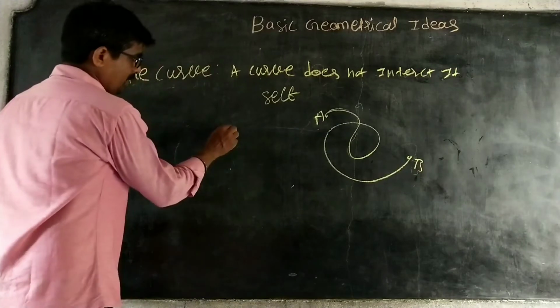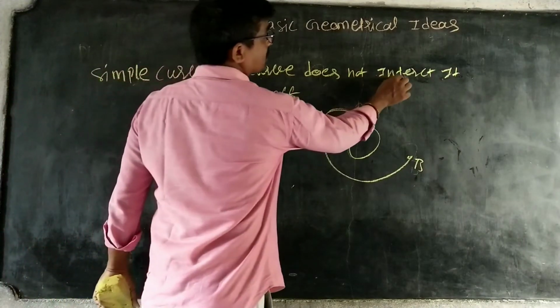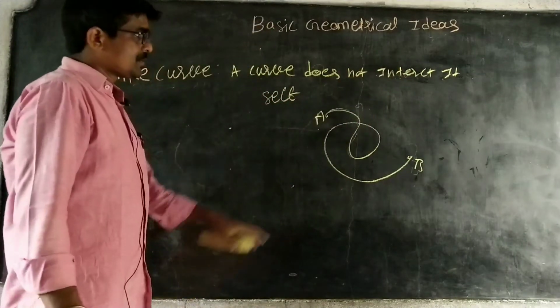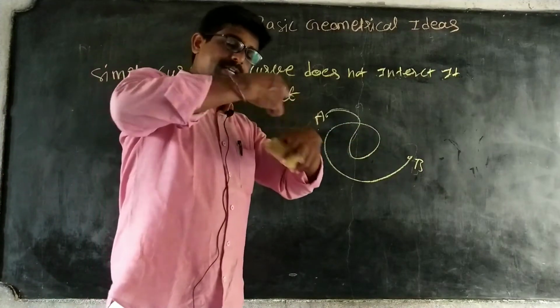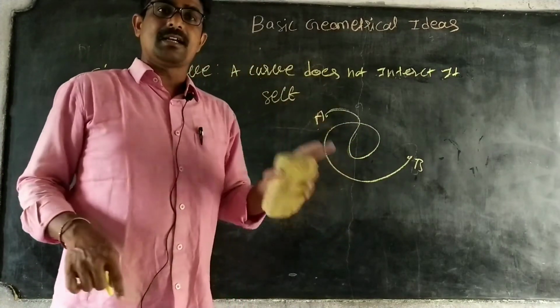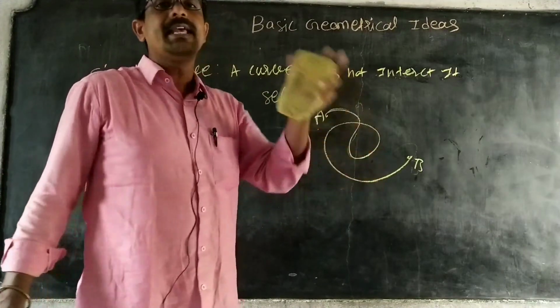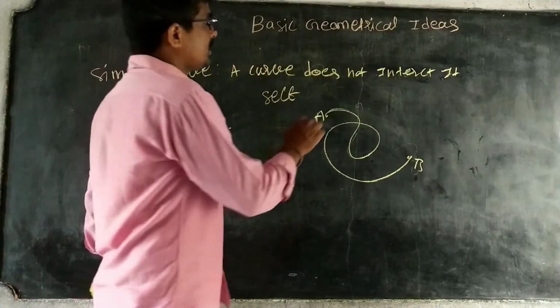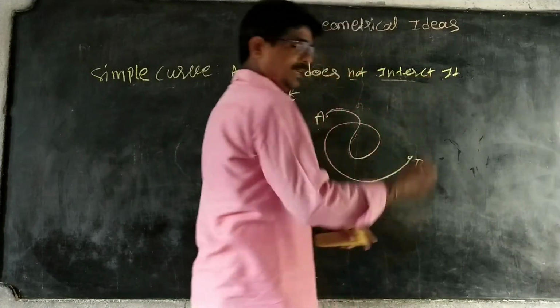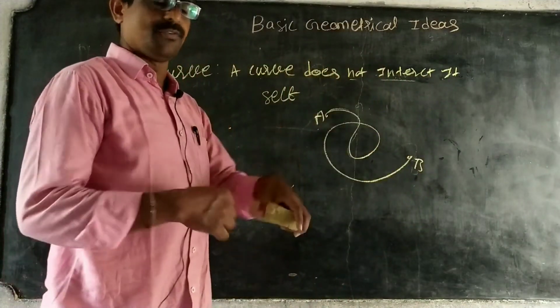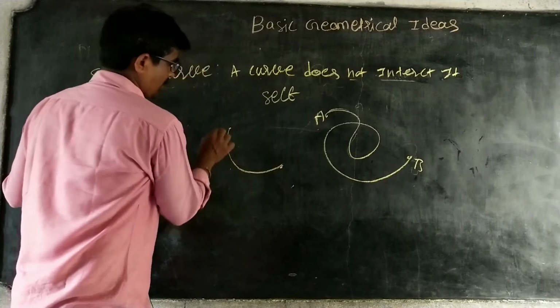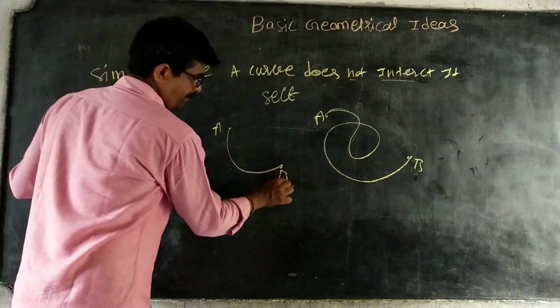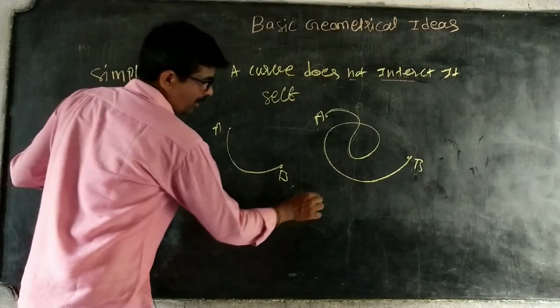What does simple curve mean? It does not intersect each other. So here it already overlaps. Okay, it intersects itself. This is also a curve but not a simple curve. Simple curve means it does not intersect itself. I have to take another one. This is also one curve, A and B. Okay, so I have to take another one.